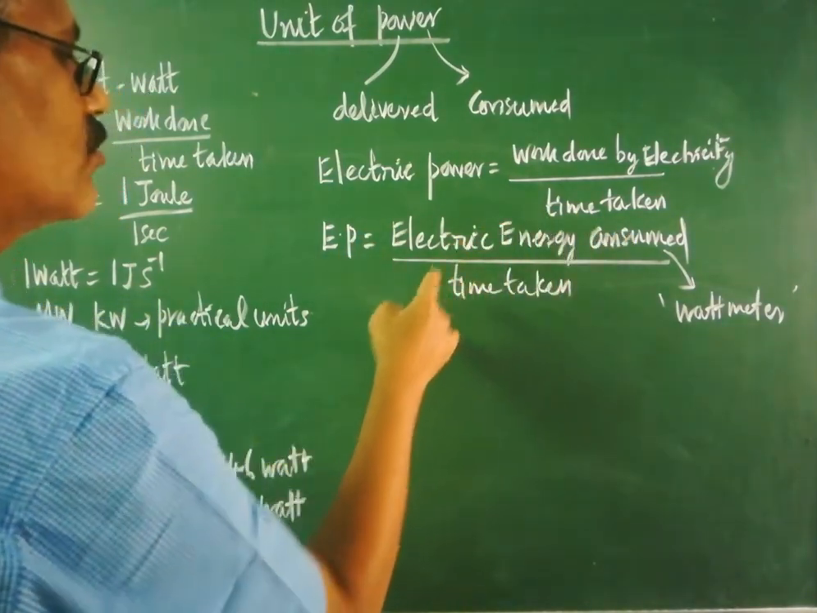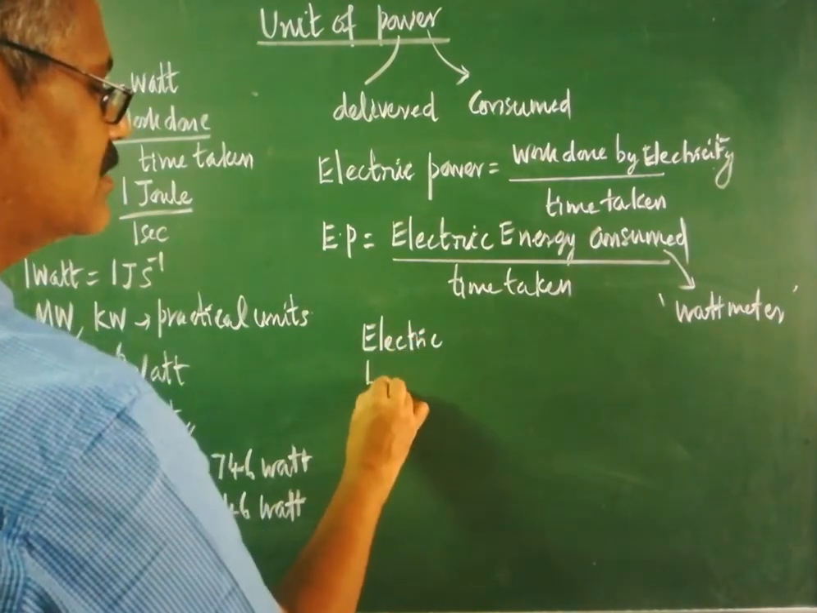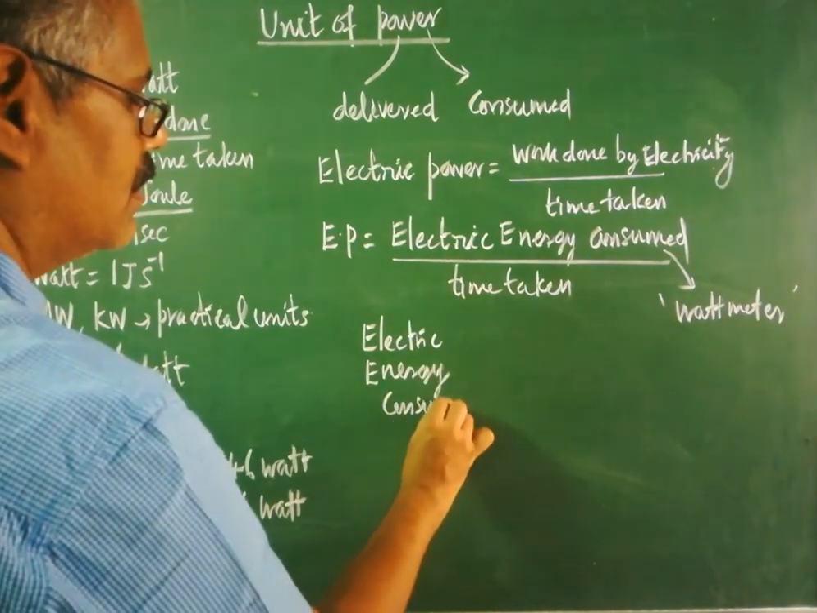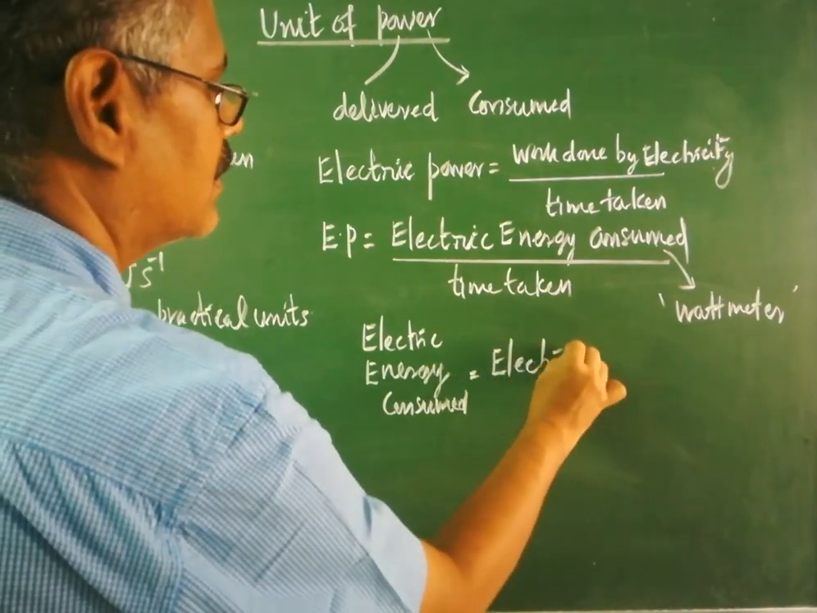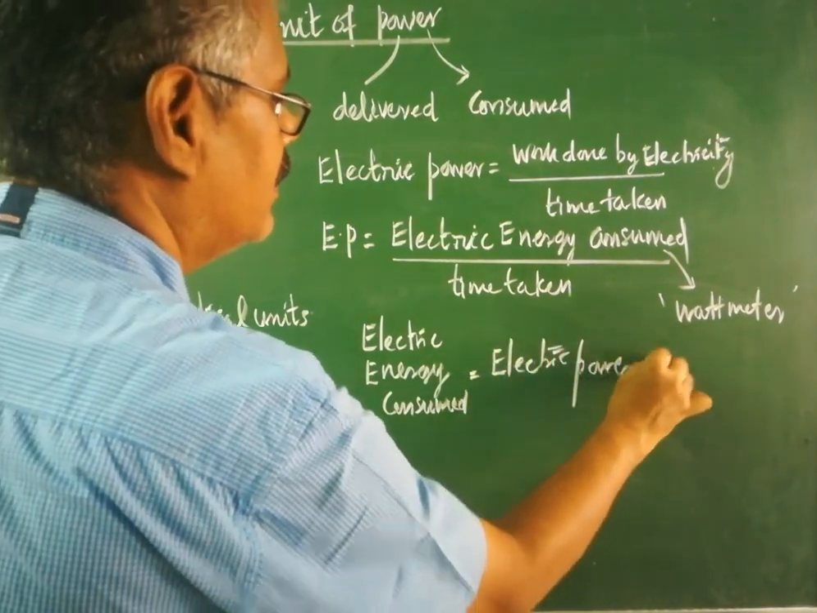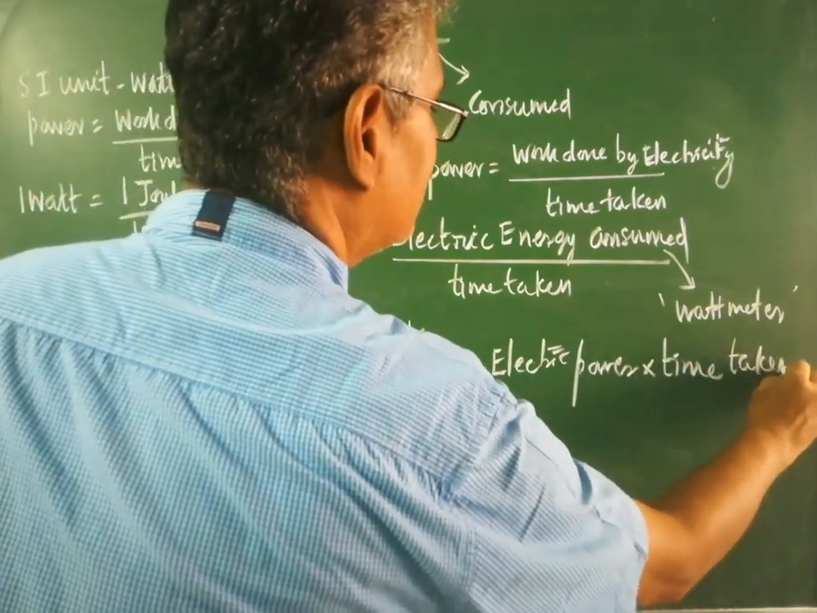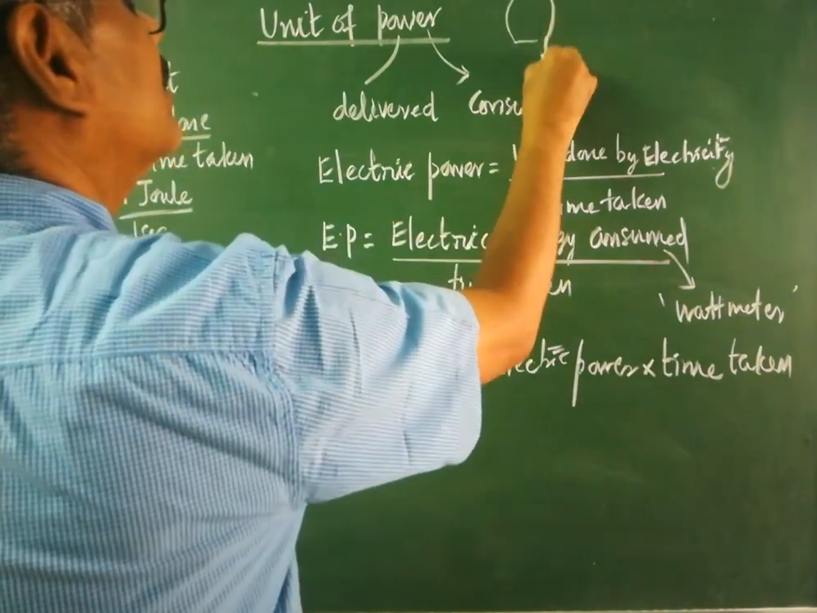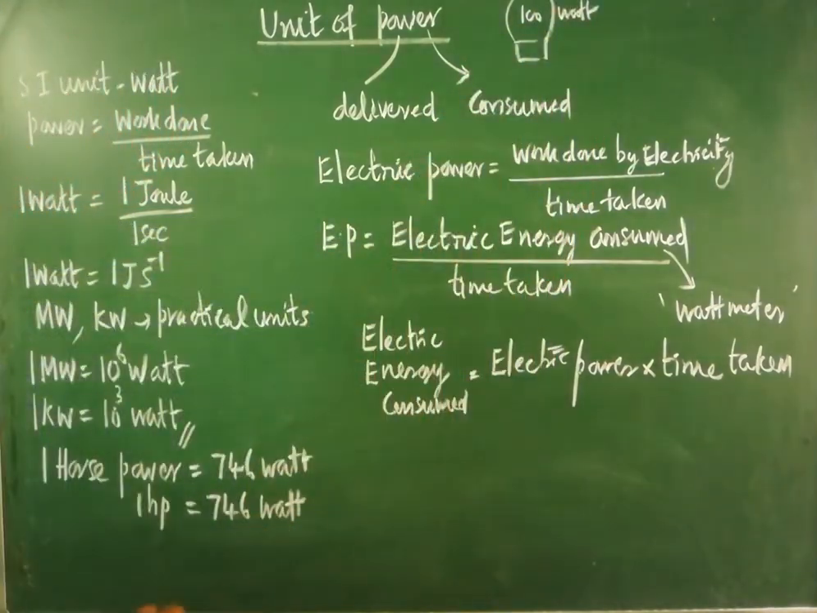So I am going to get the formula for electric energy consumed. How will you get the formula for electric energy consumed? Electric energy consumed is equal to, cross multiply this, electric power into time taken. Electric power into time taken is the formula. Are you clear? I will tell you one simplest example. With the help of that, you try to understand. Let us imagine you are using a 100 watt bulb.